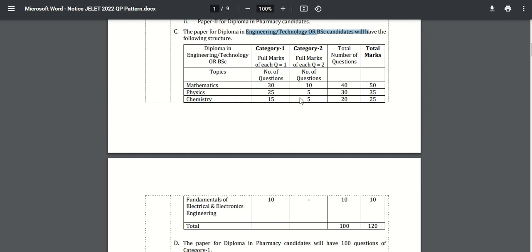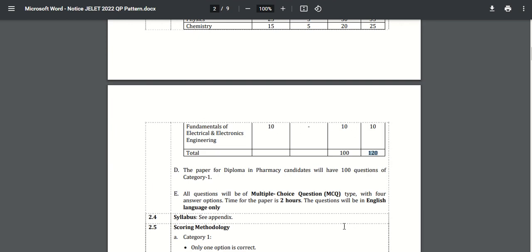Further, for physics, total questions including category 1 and category 2 is 30 and the total marks is 35. In chemistry, there will be a total of 20 questions combining category 1 and category 2 questions, and the total marks is 25. And the last one, fundamentals of electrical and electronics engineering, total questions will be 10 and total marks is 10. So all in all there will be 100 questions carrying 120 marks. The exam will be conducted for 2 hours and the questions will be in English language only.